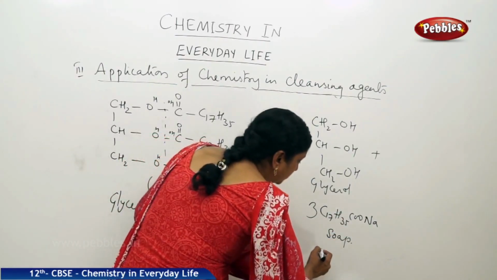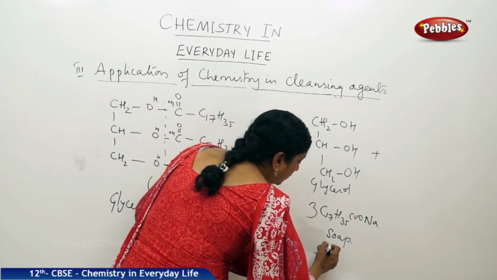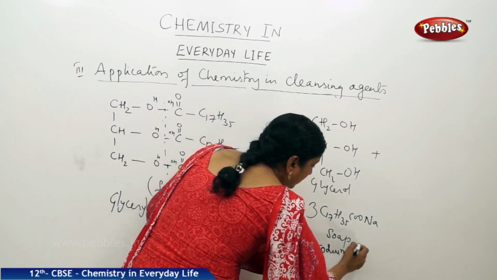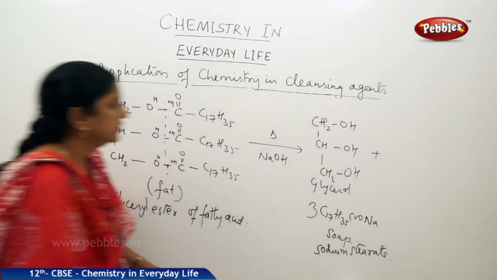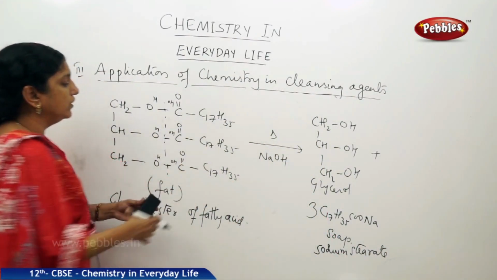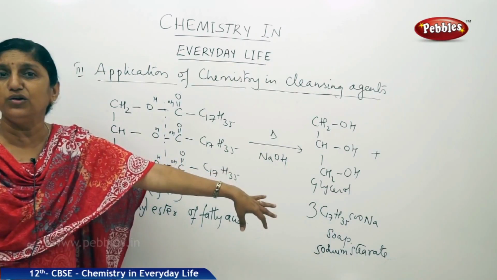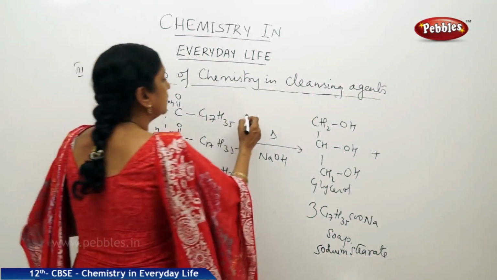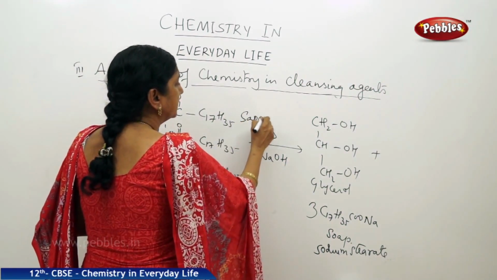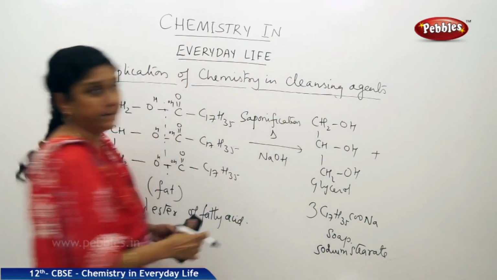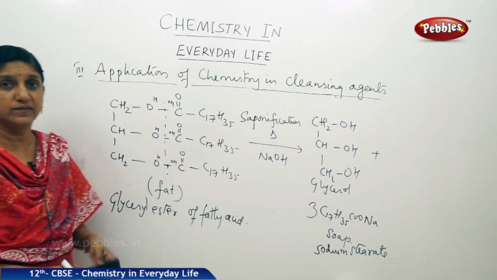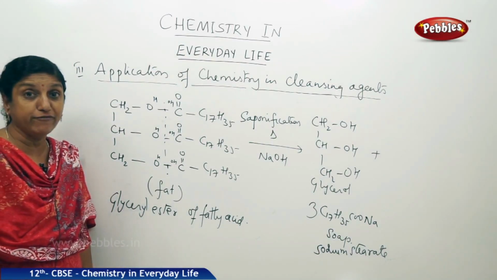What is the name of this soap? Chemical name, sodium stearate. So, this particular reaction in which a fat is converted into soap, that reaction is called as saponification. Saponification, soap formation, that is what it means. So, how is soap manufactured?